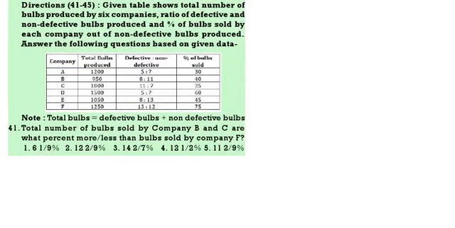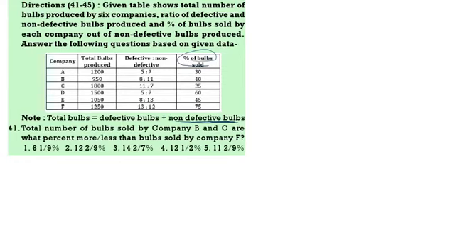Next, see the questions from 41 to 45. Given table shows the total number of bulbs produced by 6 companies, the ratio of defective and non-defective bulbs produced, and percentage of the bulbs sold by each company out of non-defective bulbs produced. Answer the question. Now, total bulbs is equal to defective plus non-defective. But we can't sell the defective. We can sell only the non-defective. So, this percentage of bulbs sold should be taken from non-defective bulbs. See the first question. The total number of bulbs sold by B and C is what percent more or less than bulbs sold by F.